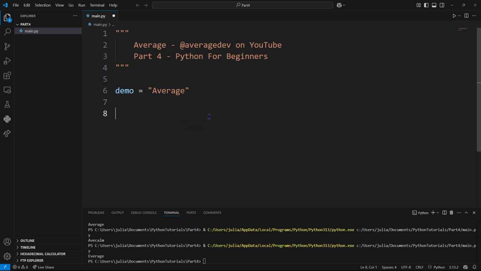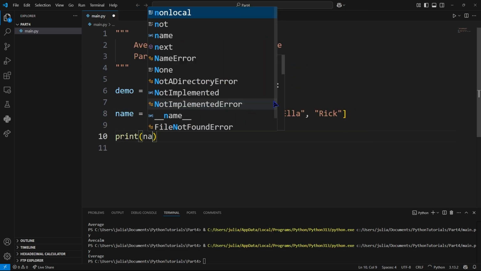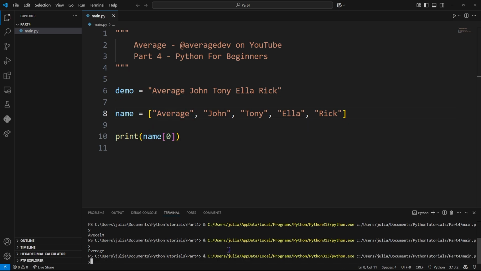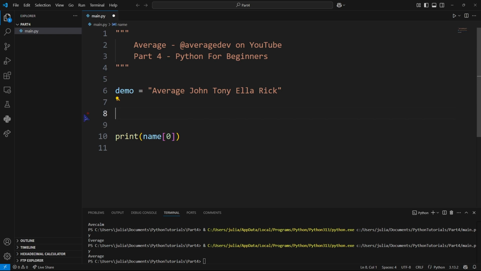Now, the next thing we are going to look at involves arrays. Let's say we have a function that has a bunch of names. So what if we wanted to extract every name from here and store them in an array of our own? So we wanted it to look like this. Because if it looked like this, we could specify exactly which name we want. So let's say we want to use name 0, which would be the first element, average. And if we print that, we'll get average. But right now, we can't just do demo 0 because if we did demo 0, we would simply just get the first letter, which is average.